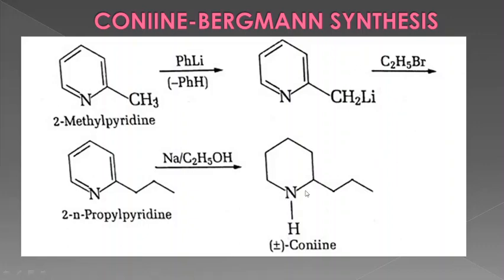So this completes the unraveling of the structure of coniine. It is a very simple alkaloid, and important from the examination point of view. Three reactions are very important here: the degradation methods with HI, Hofmann's exhaustive methylation, and the von Braun degradation method. And the syntheses, as you can see, the Bergmann and Ladenburg syntheses, are both very simple and very useful from the examination point of view. Thank you.